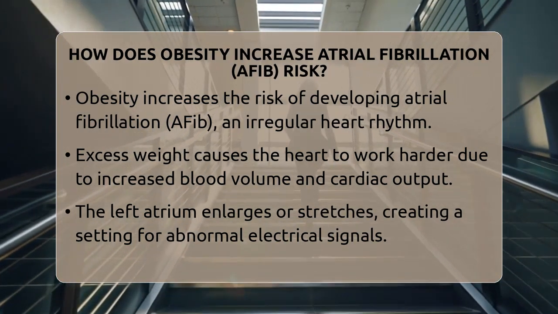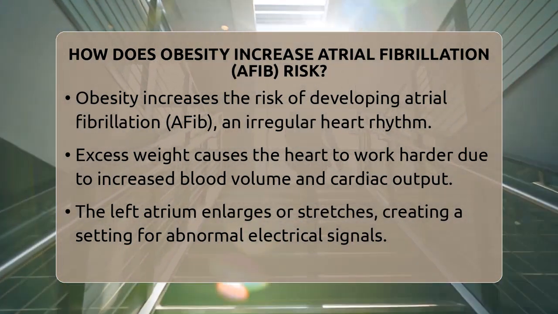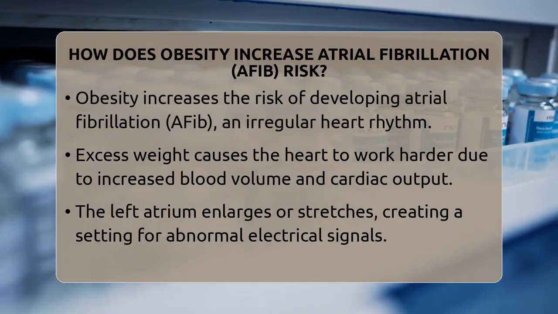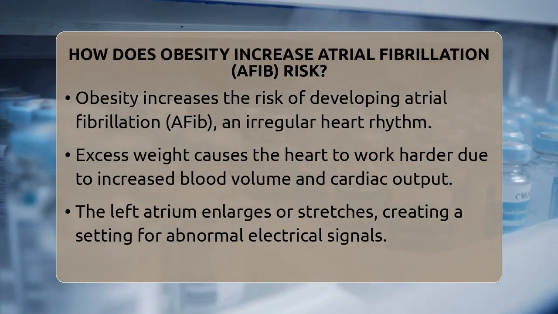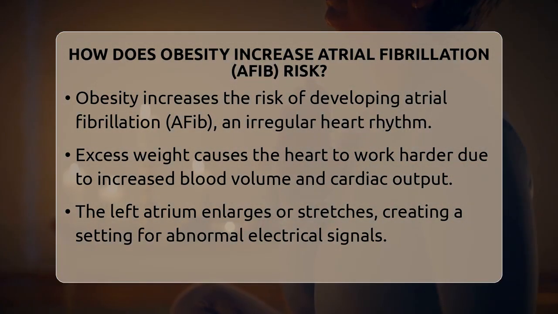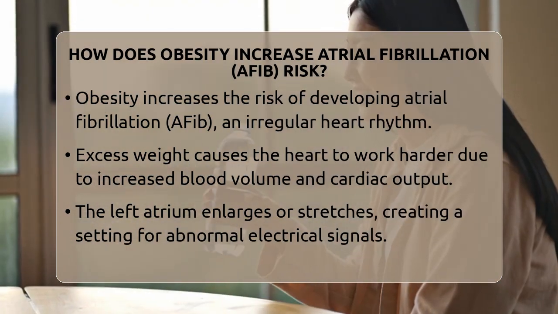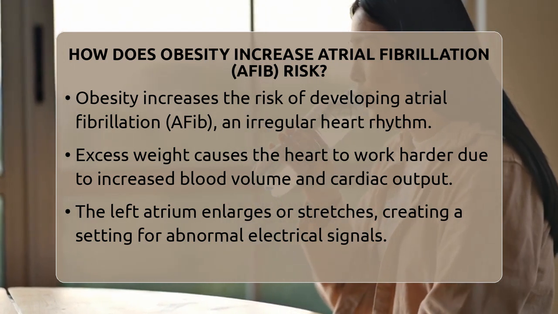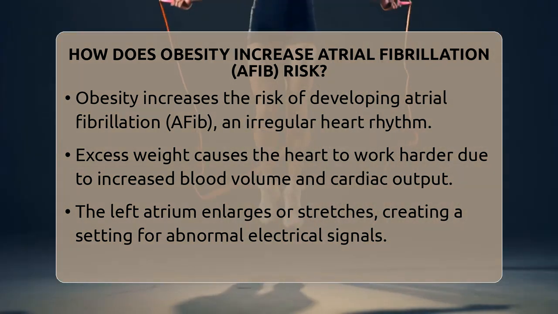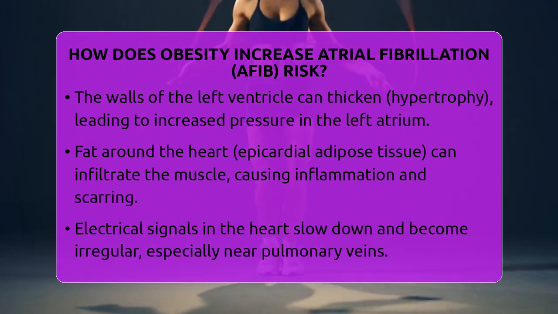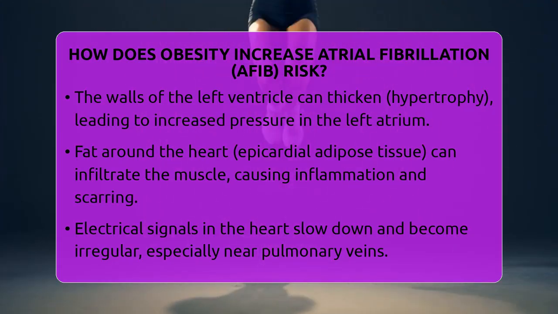In addition to the atrium enlarging, the walls of the heart's left ventricle can thicken, a condition known as hypertrophy. This thickening makes it harder for the heart to relax properly between beats, leading to increased pressure in the left atrium. The increased pressure and volume cause further remodeling of the atrial tissue, making it more susceptible to irregular rhythms.